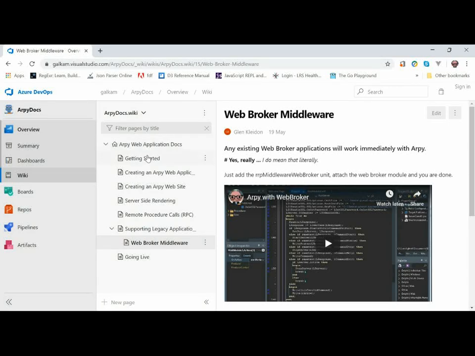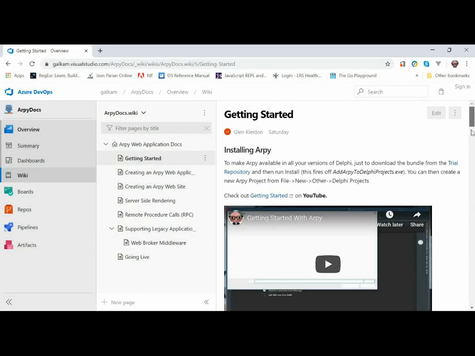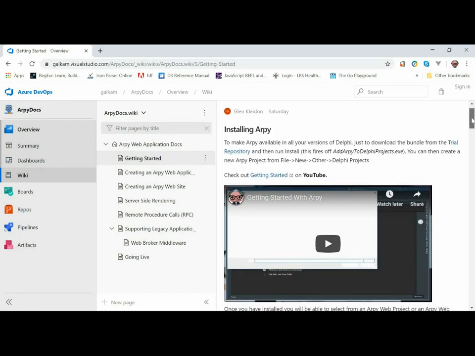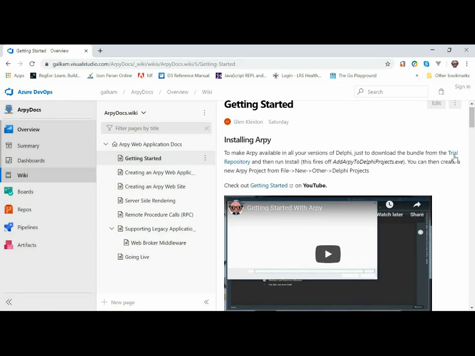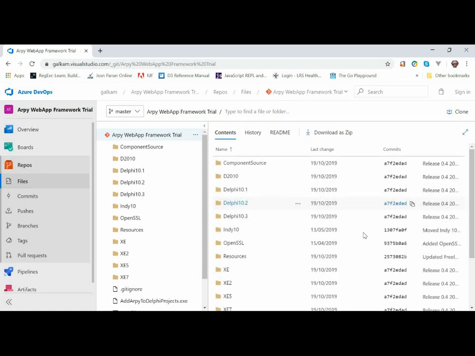Okay, so there's lots of stuff here. But essentially, if you want to start using Arpy straight away, you can go to the trial repository, which is here. And if you click on that, that will take you to the GitHub. Oh, it's not a GitHub, it's actually an Azure one. And you click download as zip, and you can put that on your computer. And within 10 seconds, you'll be up and running with Arpy in your dev environment. And what's more, I can pick that code up, put it on somebody else's computer, double click on the start, and it will start working straight away. There's no installing that you have to do because we have a project. So it basically runs a project bundle.